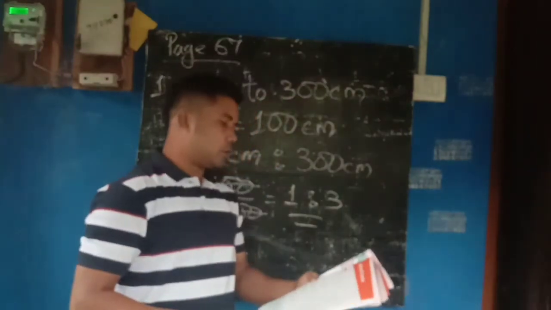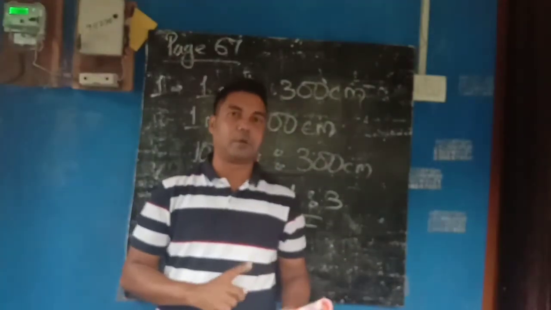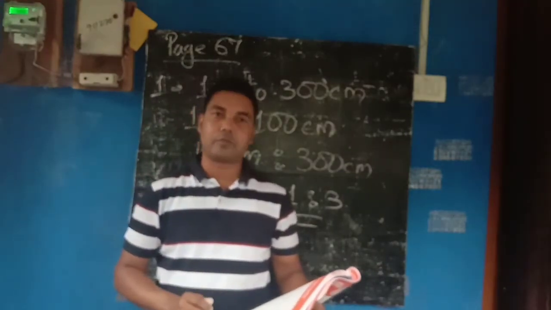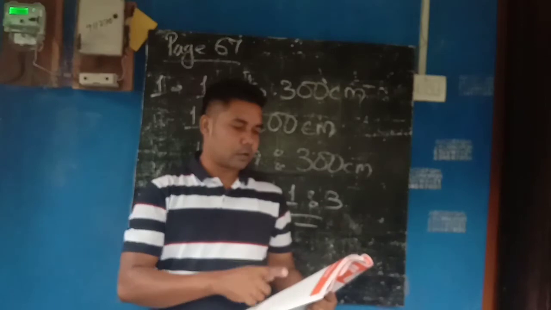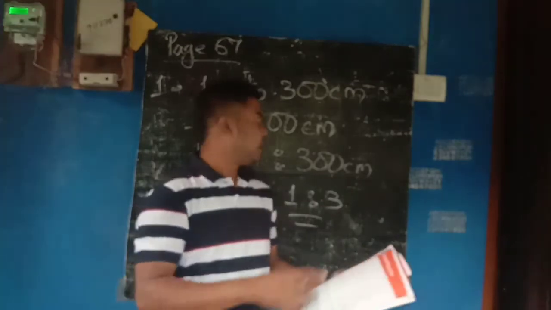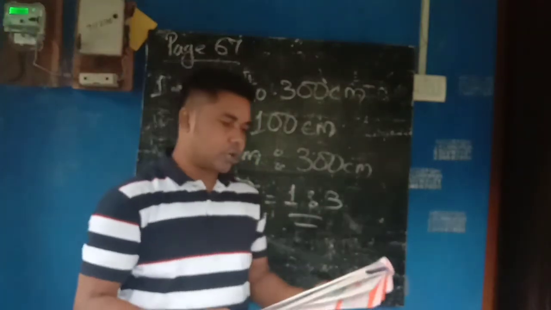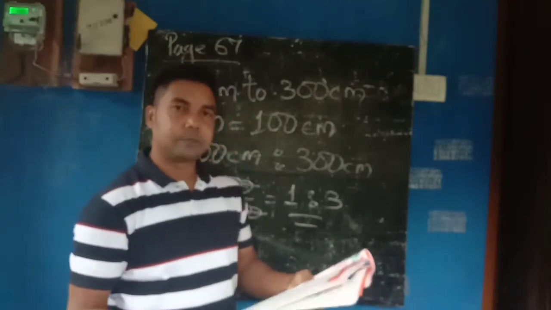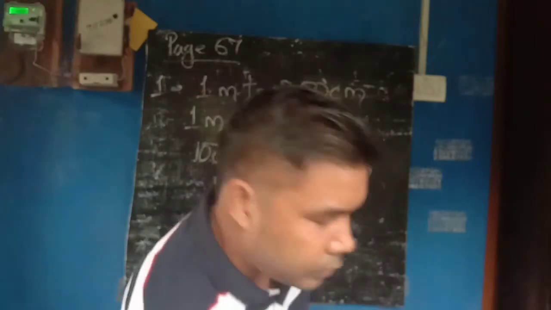So worksheet question number 1 has parts A, B, C, D, E and F, till F. A I have done, and one more question I will be doing.